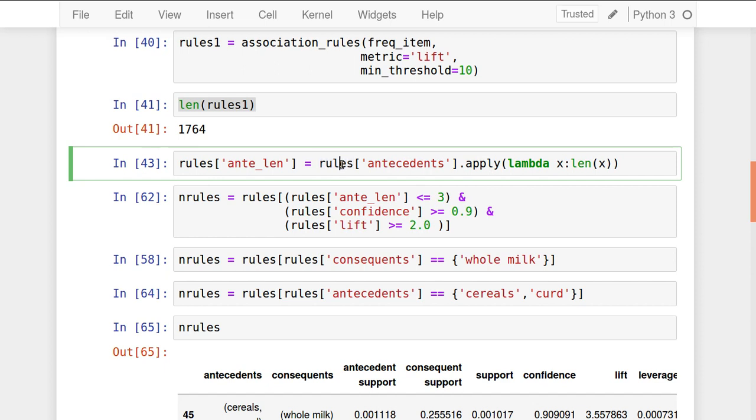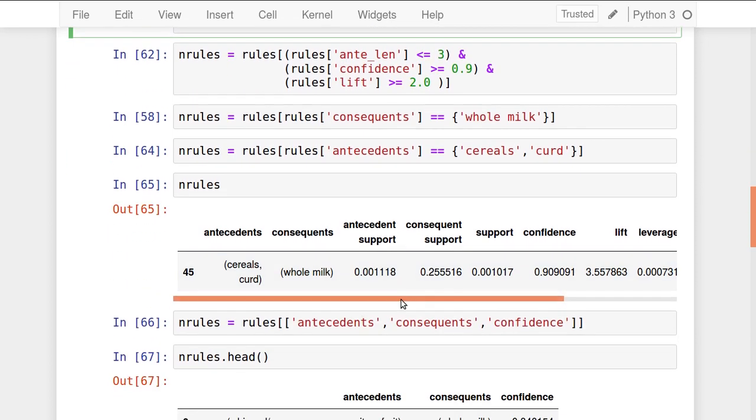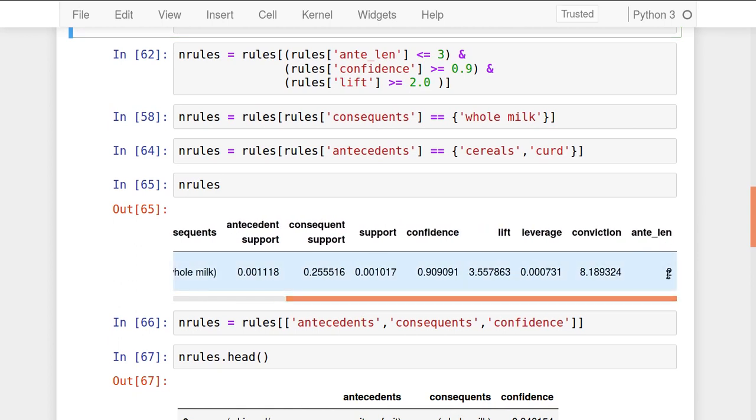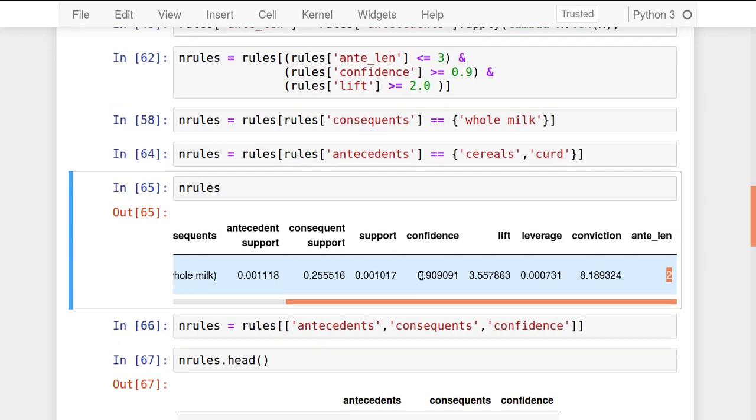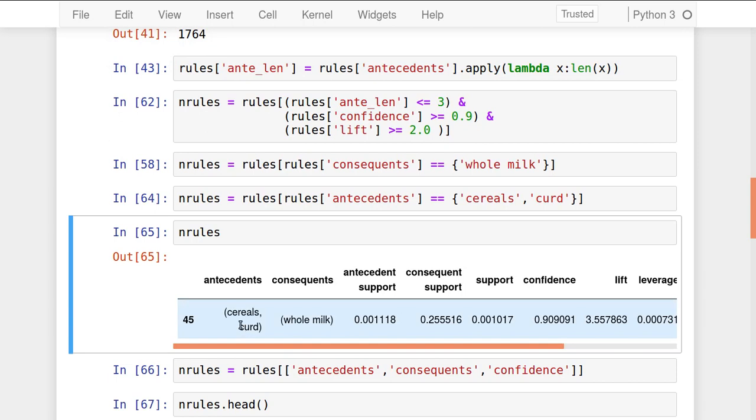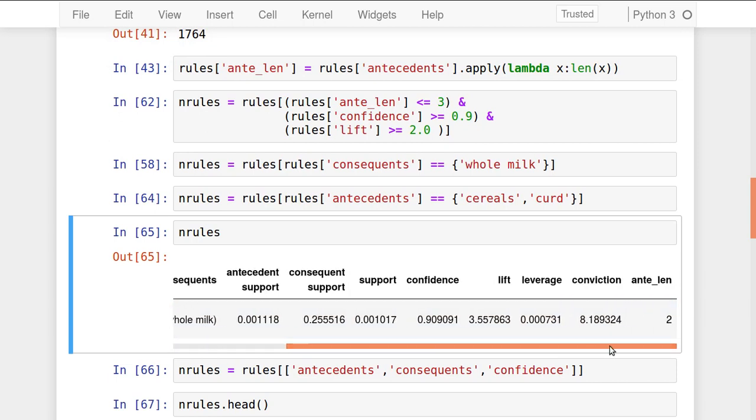When you print this, antecedent length is 2 here, but it may be 2, 3, 4, like that all antecedent lengths will be generated. Two antecedents are there and one extra column is attached to it with antecedent length.